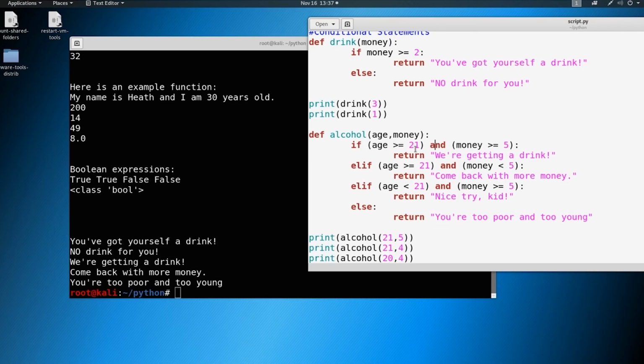So when you're building out a script, or you're building out your first program, you need to think logically. If I make an if statement or a conditional statement, what's the logic behind it? A lot of times, in this scenario, we might have thought, okay, if I don't have the age or the money, but you got to think about what if I do have the age but not the money, or I do have the money but not the age. So you have to think through everything in your head and make sure that it's all clicking.